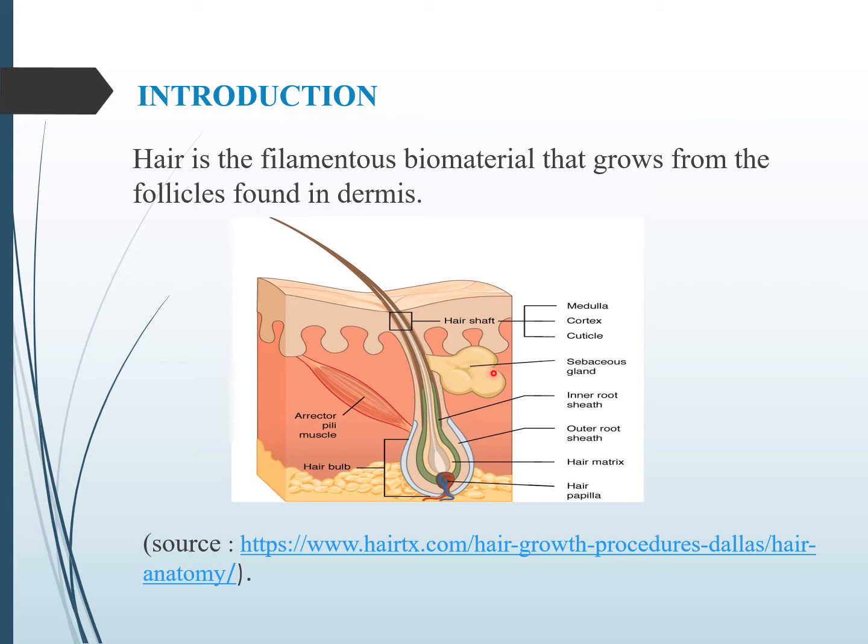Sebaceous glands produce sebum, a group of oils, and the sebum lubricates the skin to protect against friction. This is the hair bulb, in which melanocytes are present in the hair papilla. This diagram must be studied before understanding the mechanism of grey hair.